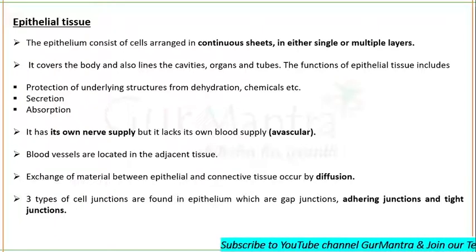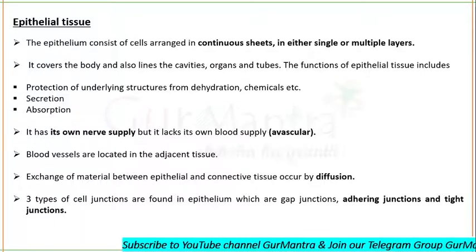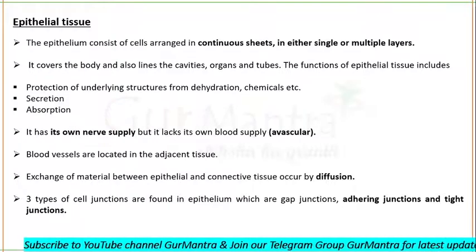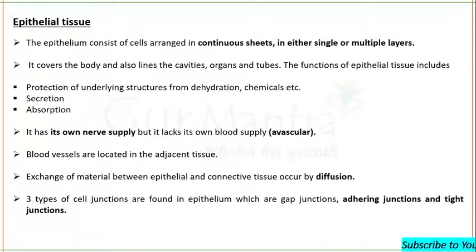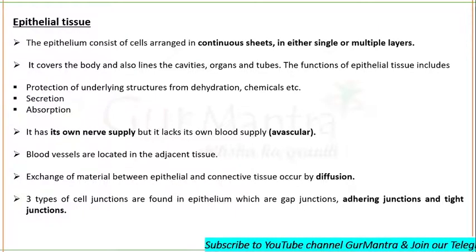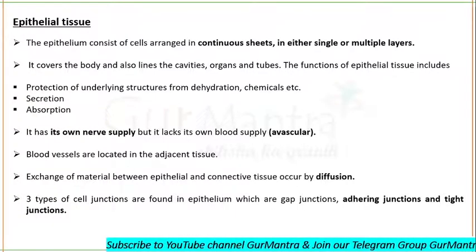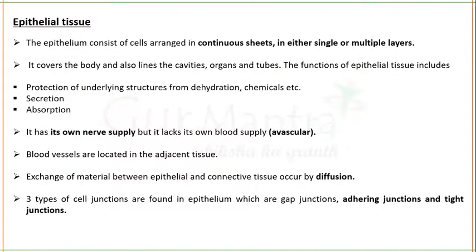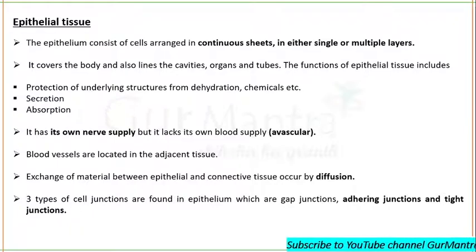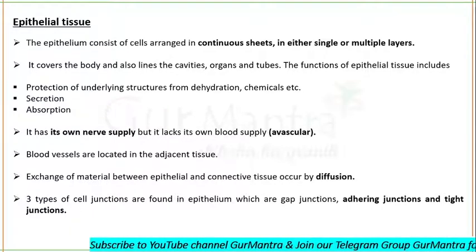So you got to know the basics of epithelial tissues. They are arranged in continuous sheets. They have a single layer or even multiple layers. They protect the structures. They help in secretion and absorption. They perform a number of functions which are necessary for the survival of living organisms, especially animals I'm talking about.